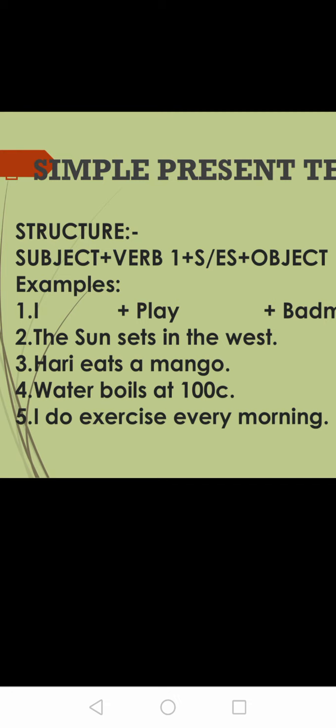Next is "I do exercise every morning." I is subject. Do is verb 1. Do, did, done. We have seen do, did. Next, I do exercise. Exercise is also a verb. "Every morning" is the object.